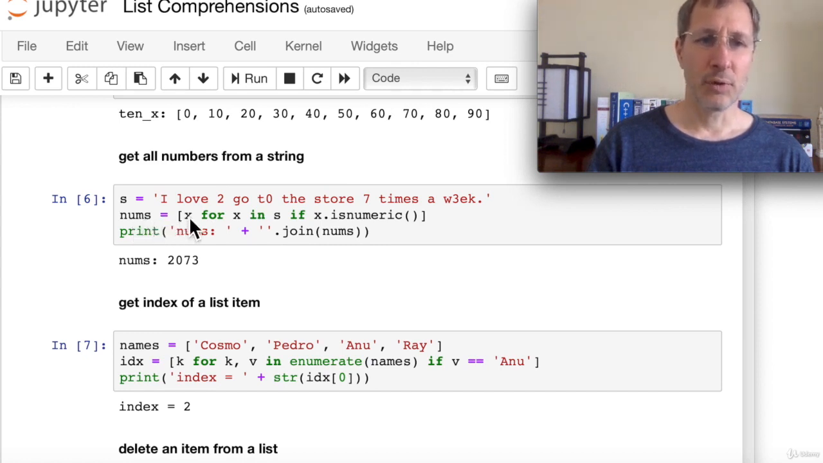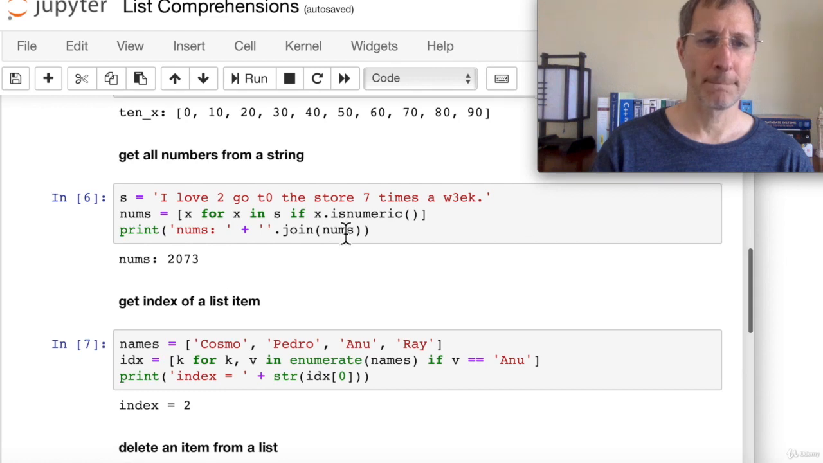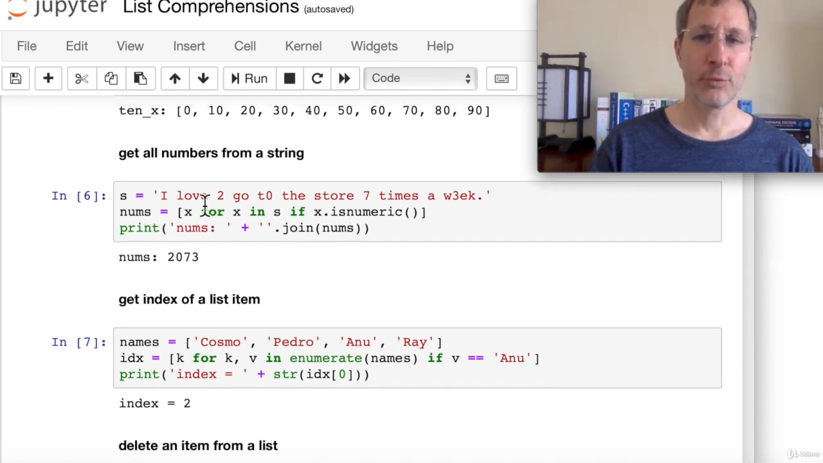So nums equals x for x in s. In other words, we're going to iterate through the characters in s, and we're going to test if each one is numeric. And if it is, then we're going to add it to this list. When we print out the list, I'm going to use this little join function to join the numbers into a single string. So we get 2073. In other words, we managed to grab all the integers in this string.